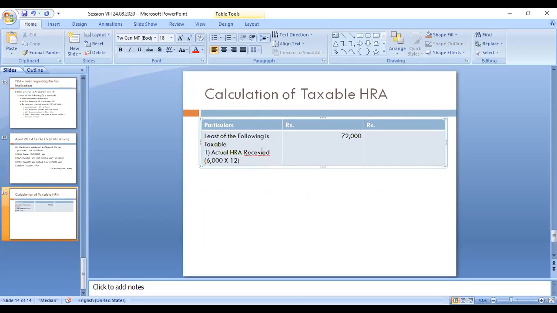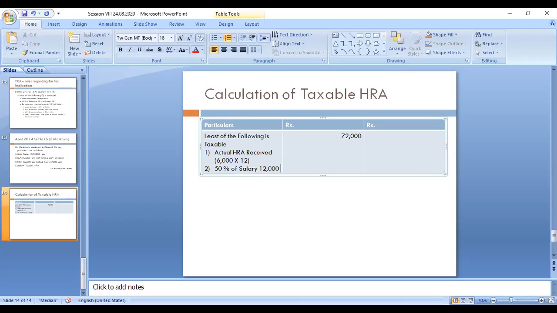And what is the second amount? The second amount is 50 percentage of salary. What is the salary? Salary means basic salary into 50 percentage. Here the basic salary given is 12,000 per month.